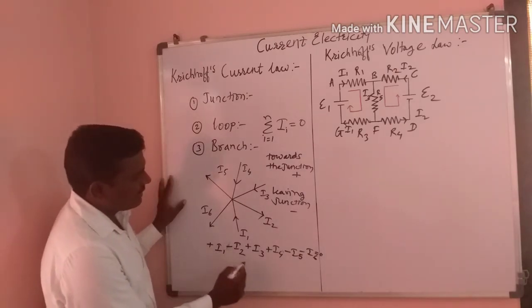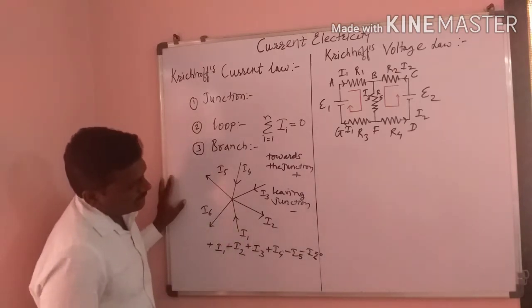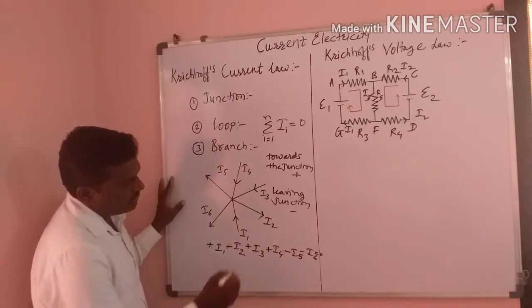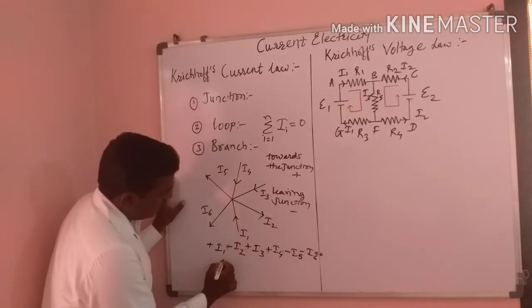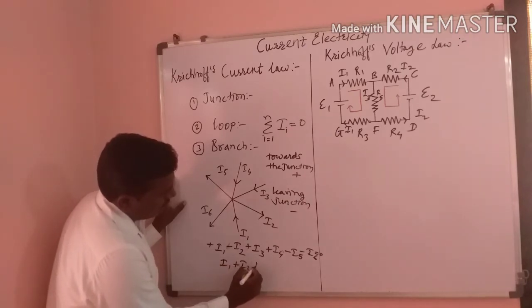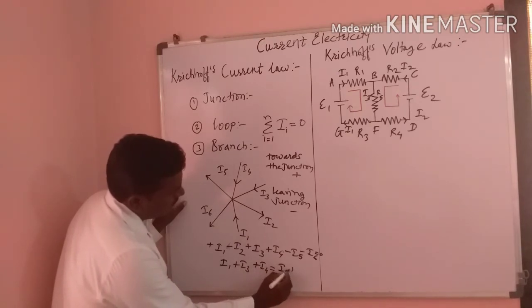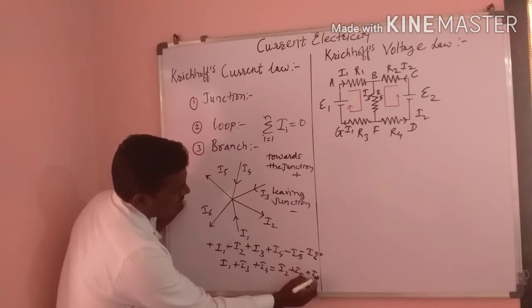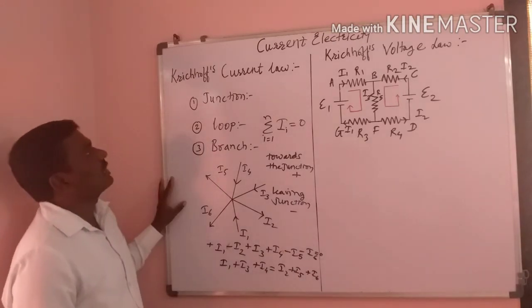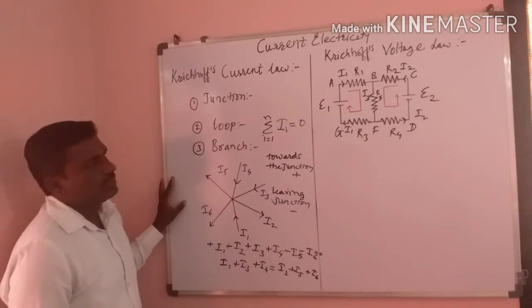Moving the minus terms to the right side of the equal sign, we write I1 plus I3 plus I4 is equal to I2 plus I5 plus I6. This is Kirchhoff's current law.